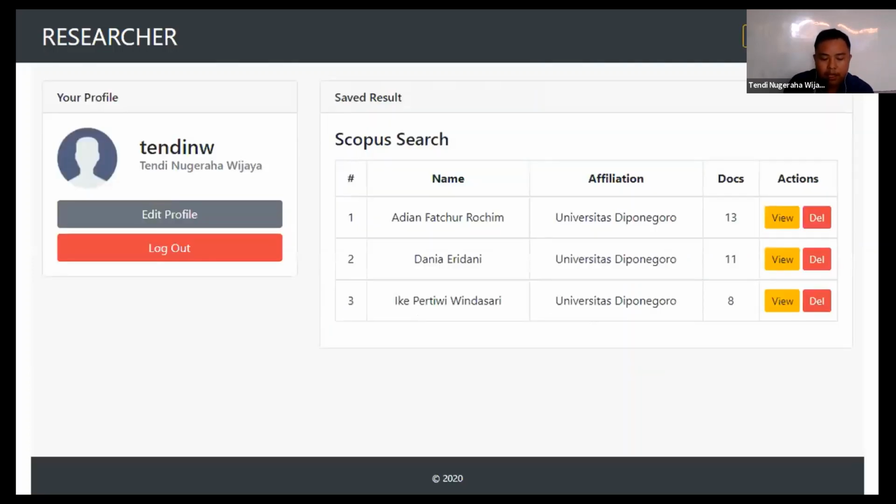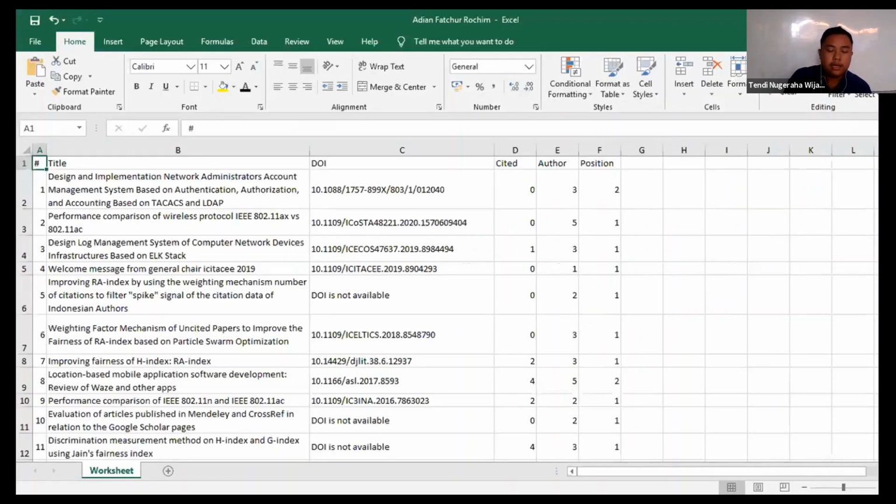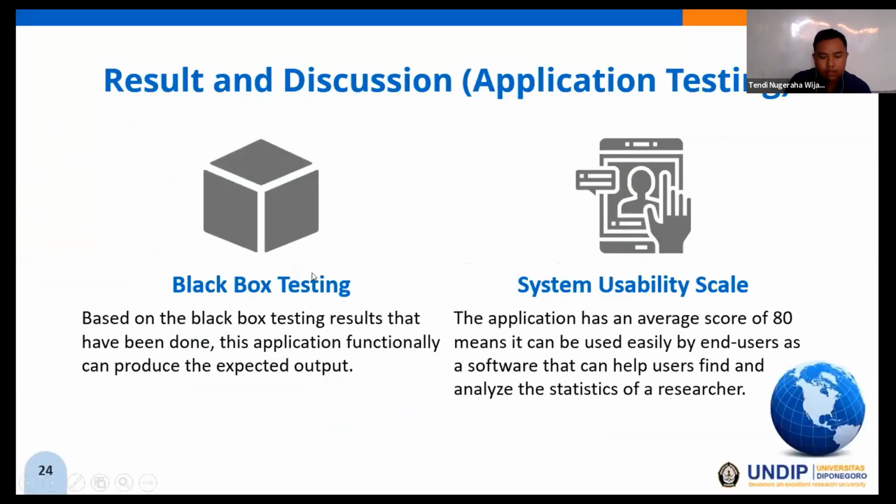This is the profile page where the user can see documents that have been saved in the database. And the user can export the research document list in XLS format, and it can be downloaded onto the user's computer device. Okay, that's the implementation of the application.